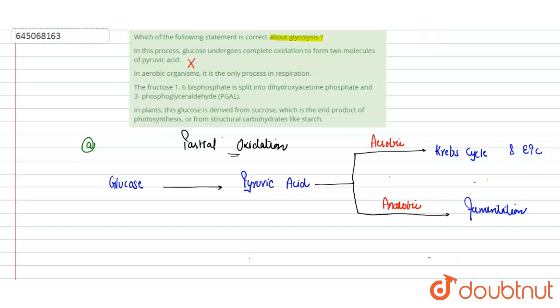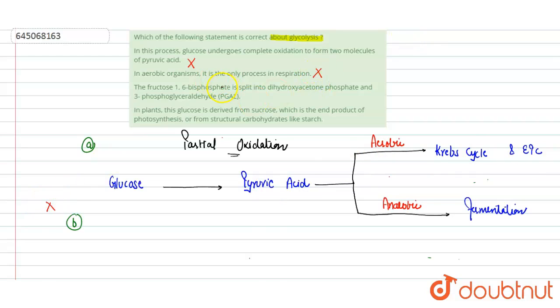Second statement is, in aerobic organism, it is the only process in respiration. Here we will see that in aerobic organism, it is not the only step. In aerobic organisms, after glycolysis, the Krebs cycle and ETC are also involved. So we can say it is an incorrect statement.